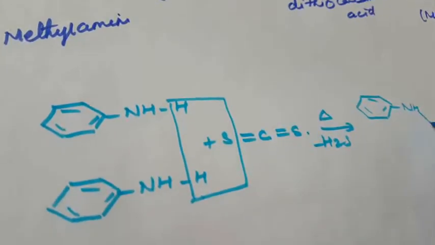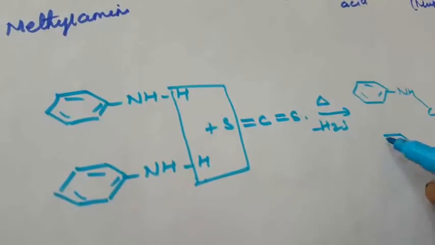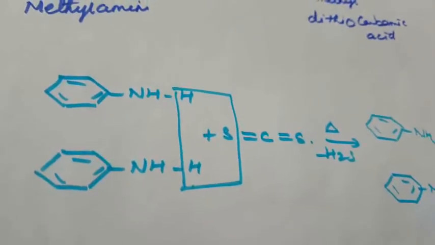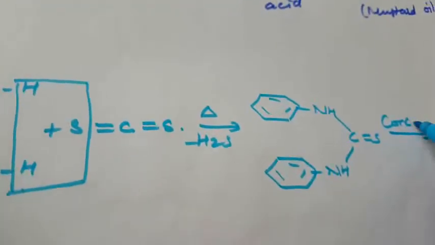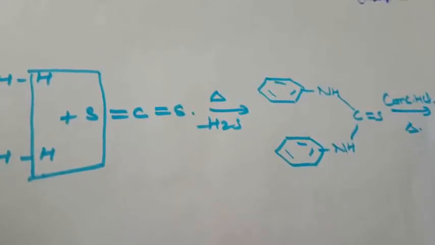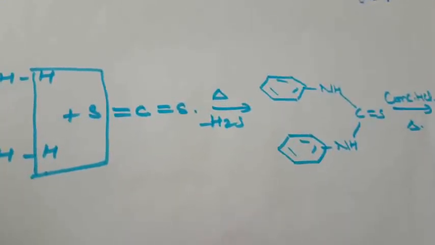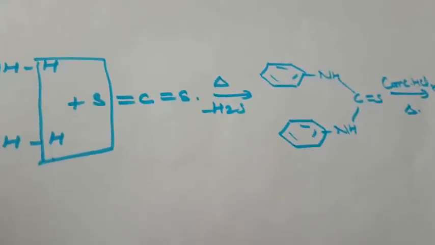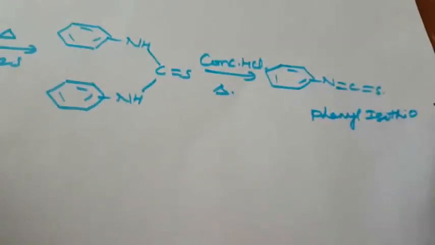NH C double bond S, here also NH C double bond S. Again it reacts with concentrated hydrochloric acid when heated to form phenyl isothiocyanate.